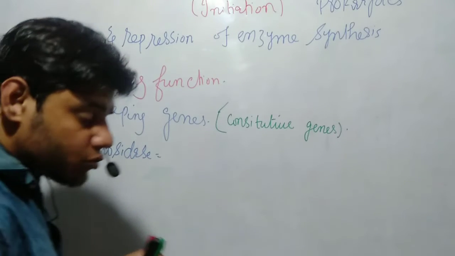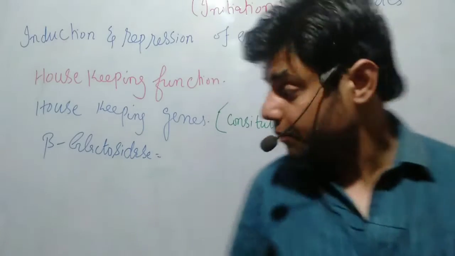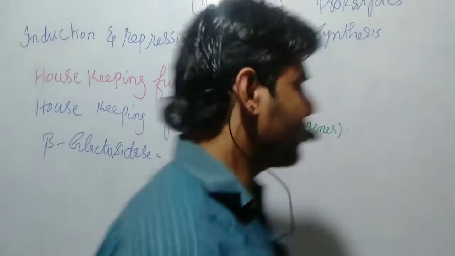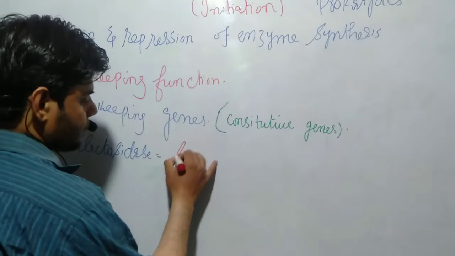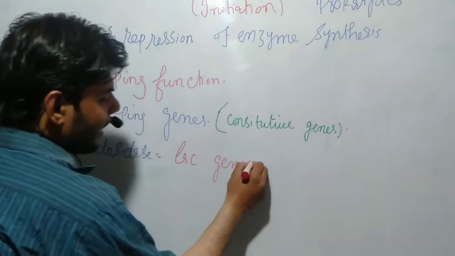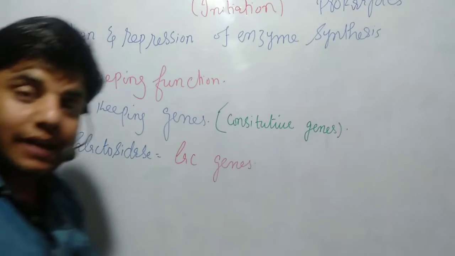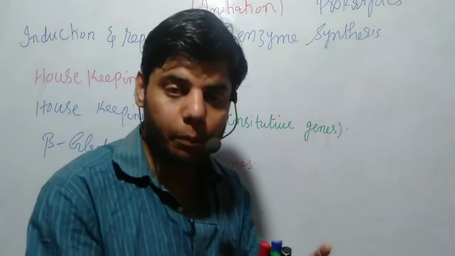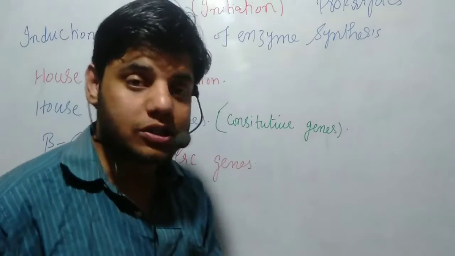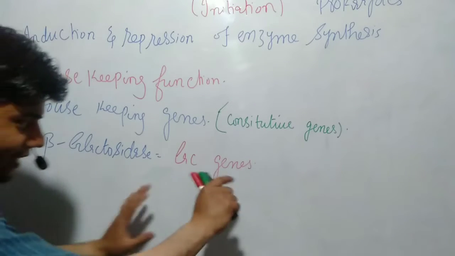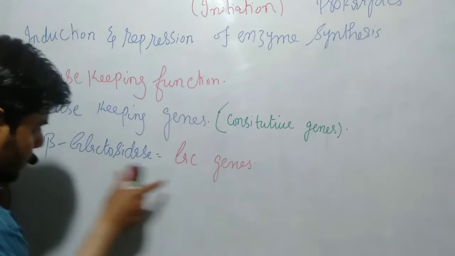This beta-galactosidase is actually the enzyme which is produced by genes which we call lac genes. And these lac genes are actually present in the lac operon. Inshallah, we will explain the lac operon and trp operon, the operon concept in detail, in upcoming video lectures. But just here consider that we have lac genes which produce